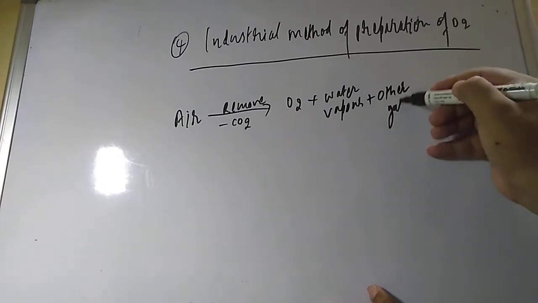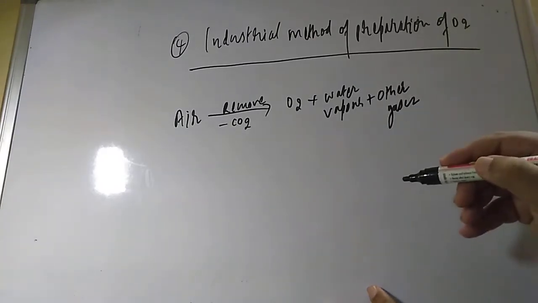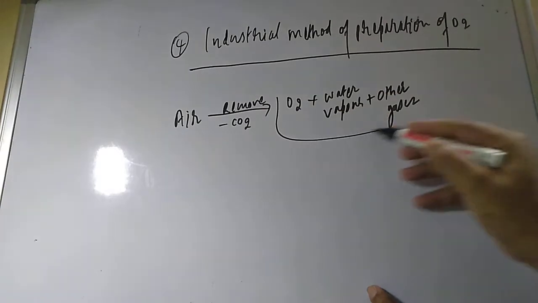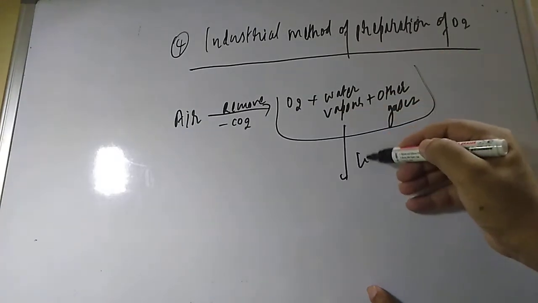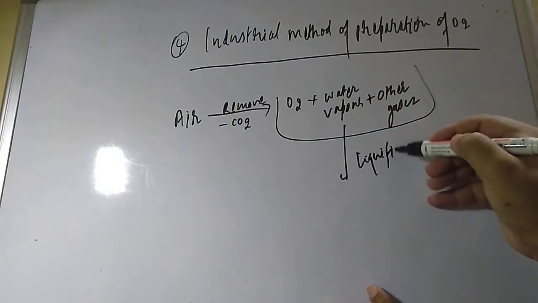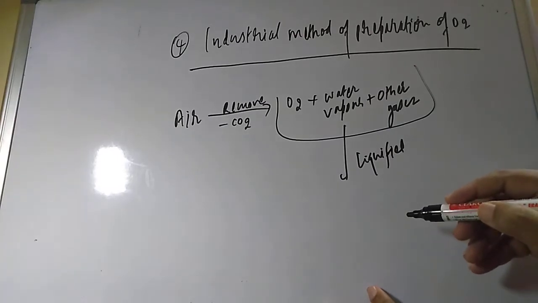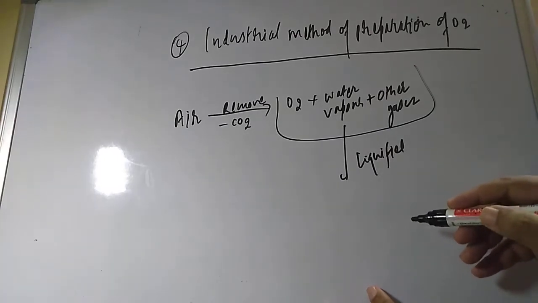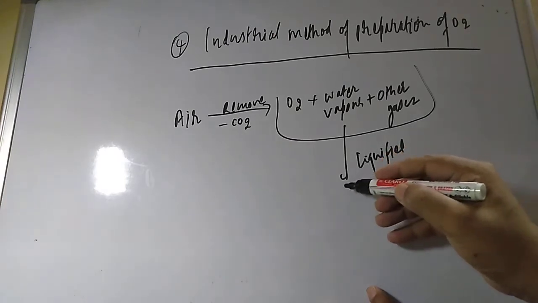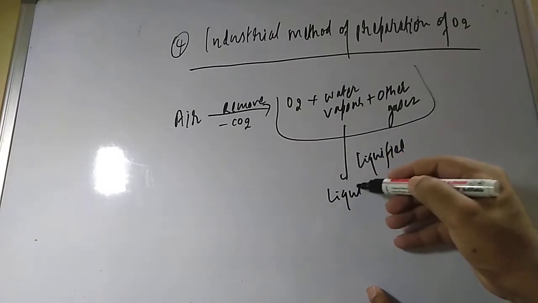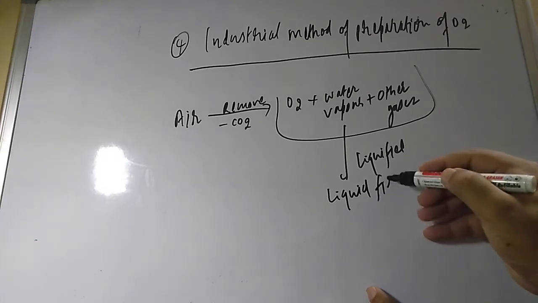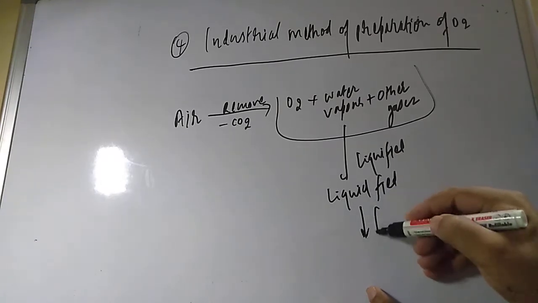After this, the remaining gases you liquefy at high pressure, and after liquefying you do the fractional distillation.